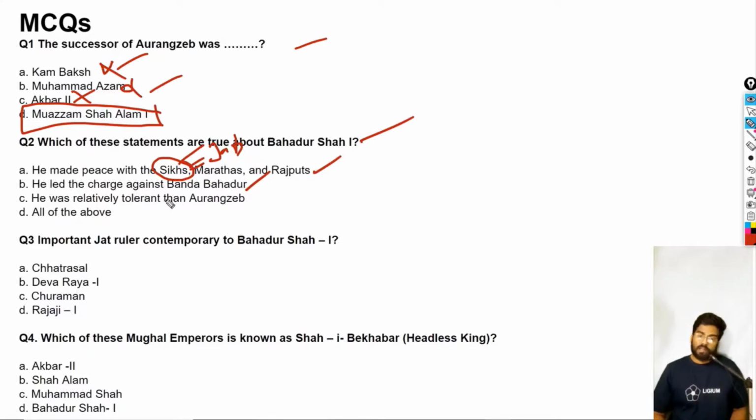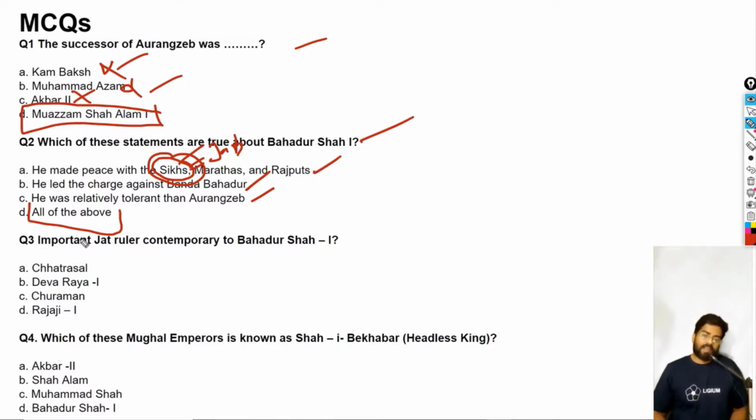He was relatively tolerant than Aurangzeb. Yes, he was more secular than Aurangzeb. He was tolerant than Aurangzeb. So the actual answer is all of the above. Now this statement, that he made peace with Sikhs, is actually wrong. It should be Jats. It is actually an error from my side.